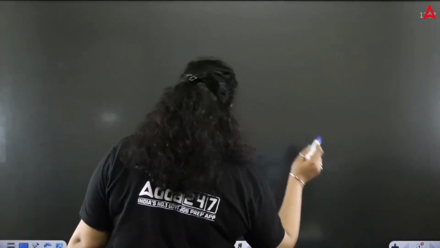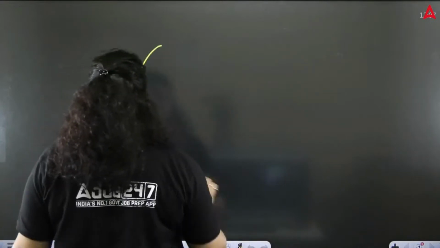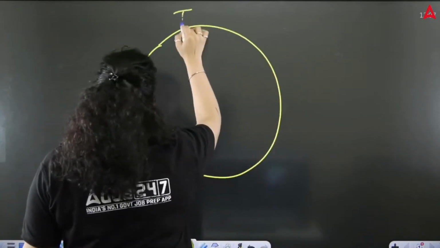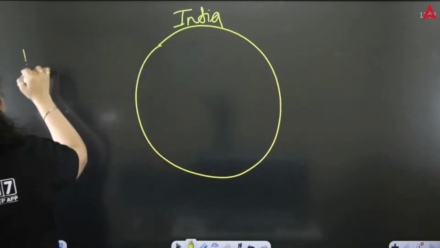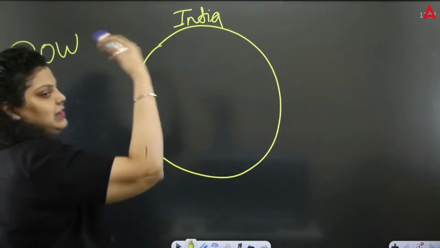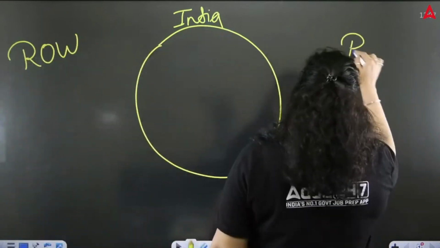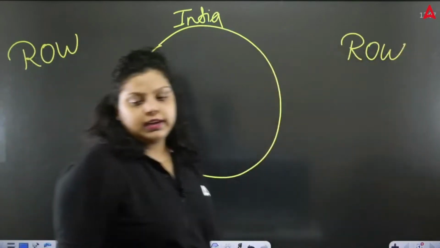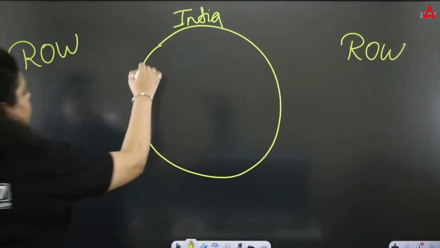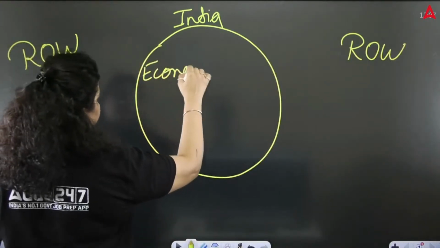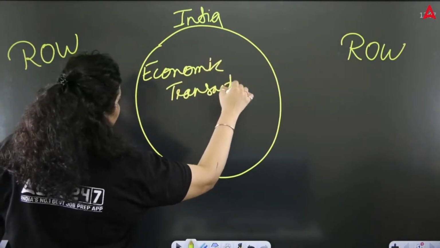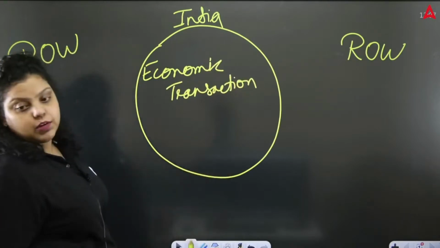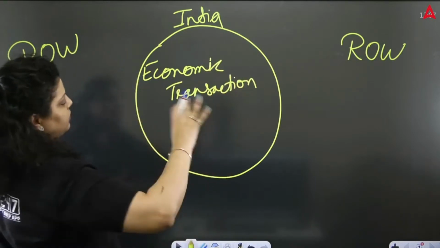BOP stands for balance of payment. And what is balance of payment? Let's say this circle is India, for example. Whatever is outside this circle is the rest of the world, the other countries we have. Now, India is having economic transactions with the rest of the world.